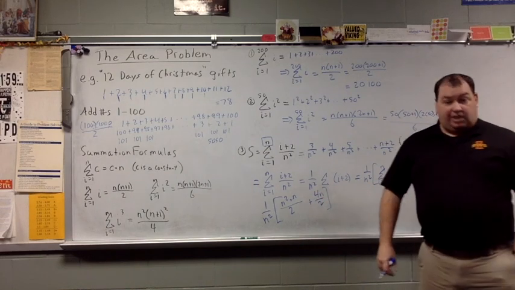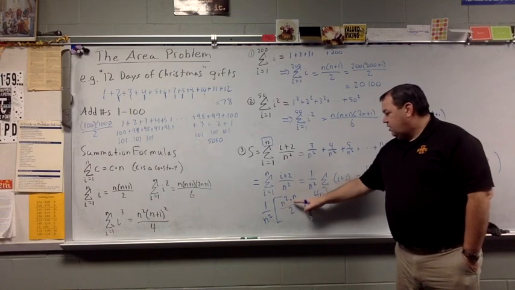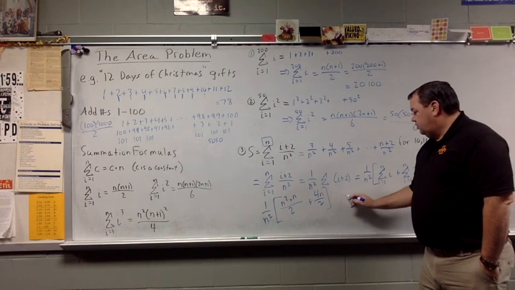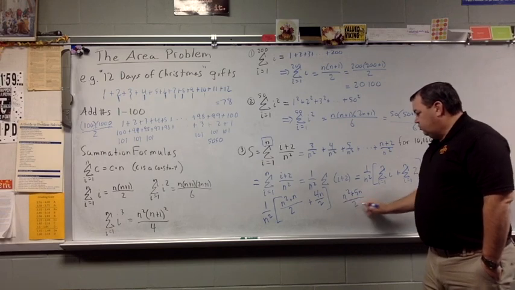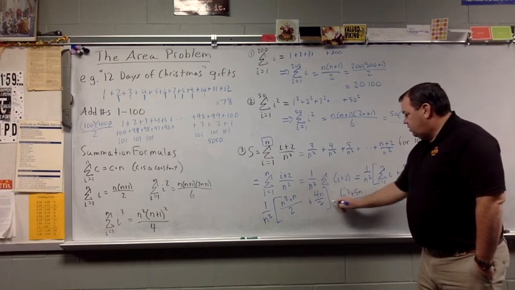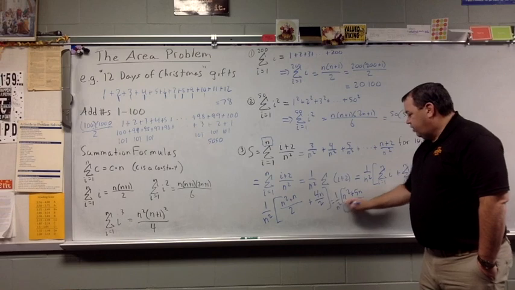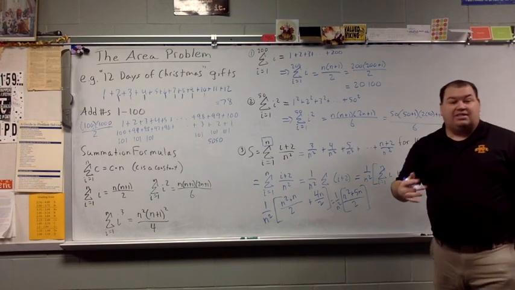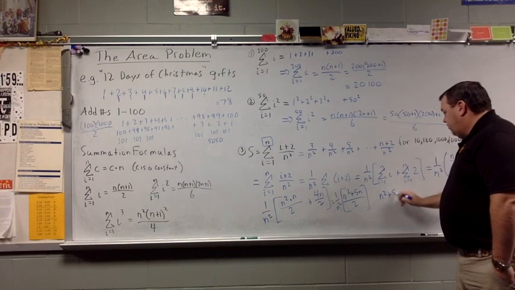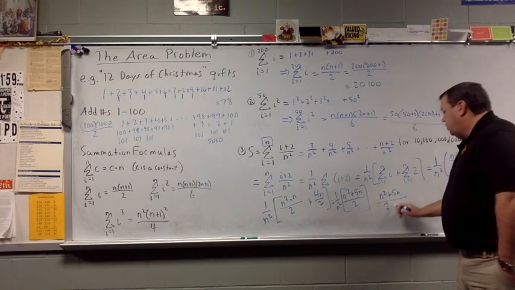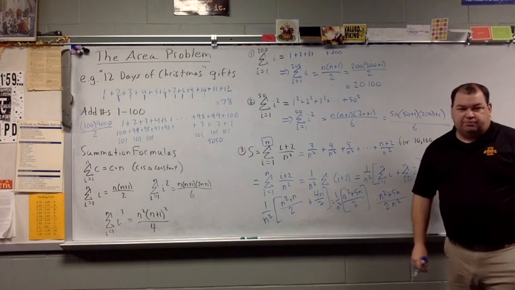Now I can put those together. So I have n squared plus n plus 4n, so n squared plus 5n over 2. And now I'm going to put my n squared back in, my constant that's been there. So I end up with n squared plus 5n over 2n squared.